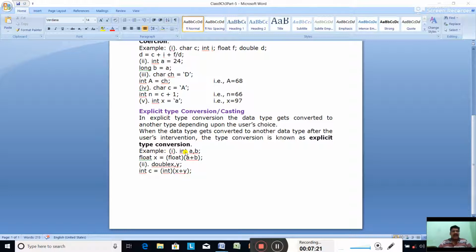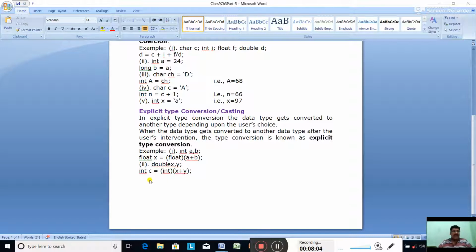First example, int a, b. A and B are integer type. Now float x equal to float of sum of a plus b. Do you know what will happen? A and B will be added. So the sum of A and B will be integer only, because both are int type. Now the integer value, whatever comes, will be forced to be converted into float. Whatever data type you write in the bracket, it will be converted into that data type. So the sum of A and B is converted into float and stored in x, which is float type.